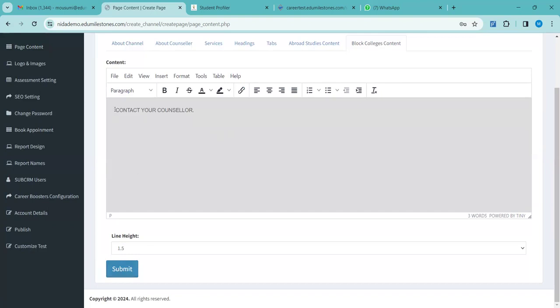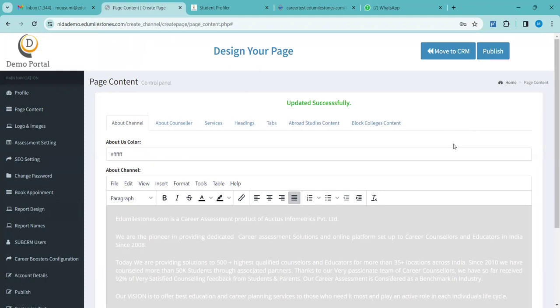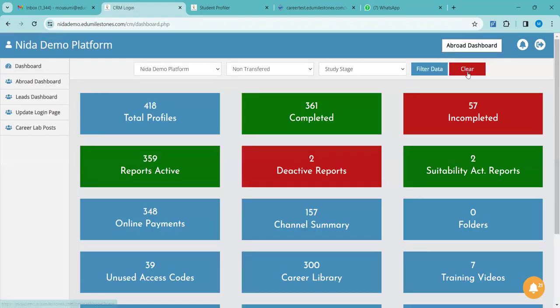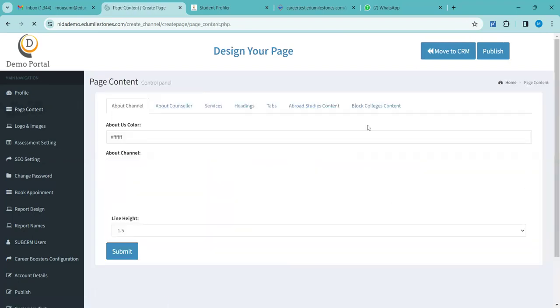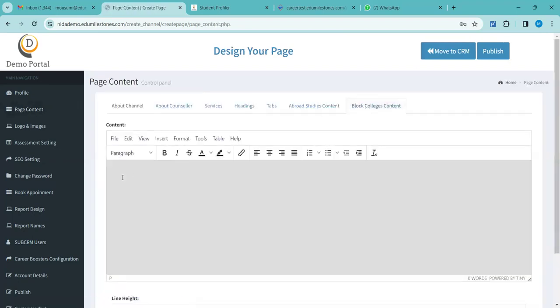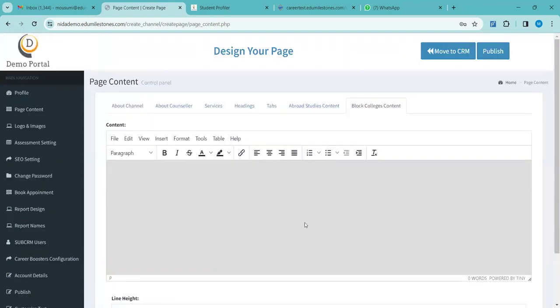Great. So I'm just removing it now. Once I remove it, the student will again get access. So it is clear for everyone how it can be done. How did I remove it? Page content, block college. I just removed the message and clicked on submit. Just remove the message and submit. But don't forget to click on the submit option. So it is clear for everyone, I suppose, right?